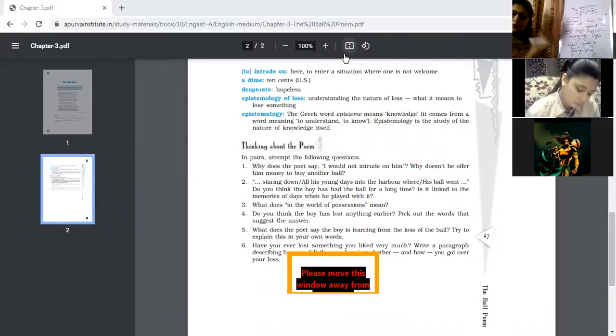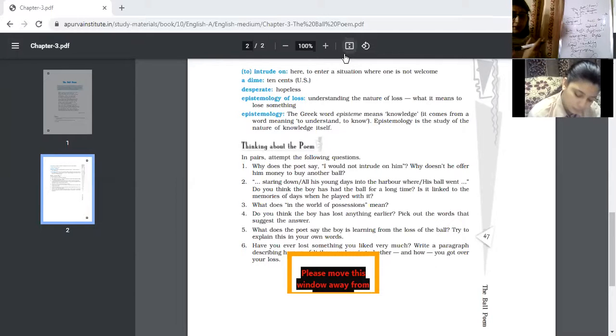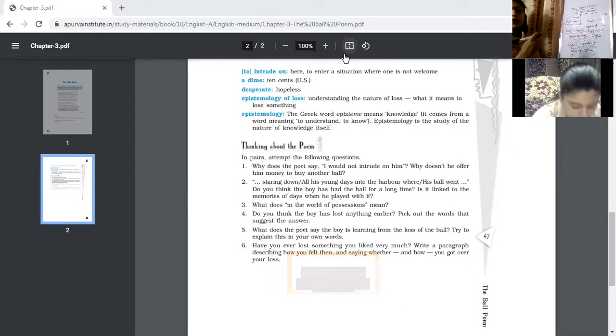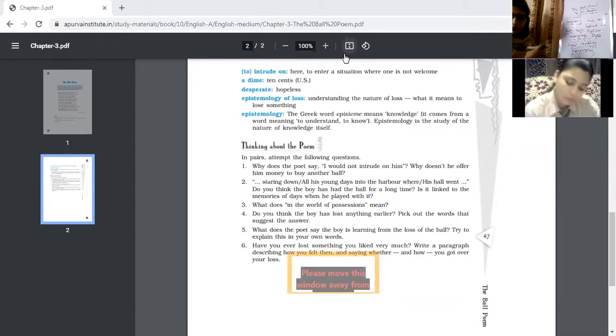He should not intrude on him means the boy. Why should he not intrude on him? So that the boy could stand against that loss. He should learn that if a ball is lost, it cannot be retrieved back. And these gains and losses are part and parcel of our life.